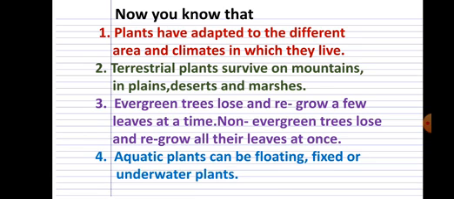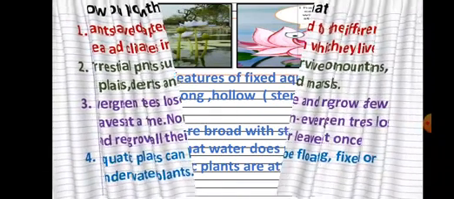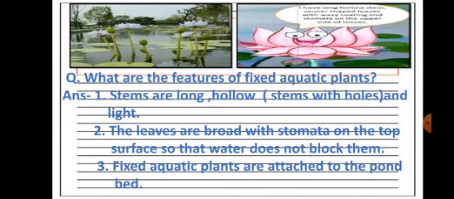Non-evergreen trees lose and regrow all their leaves at once. Number 4, aquatic plants can be floating, fixed or underwater plants. So you have to learn all points and read carefully. Is that clear?